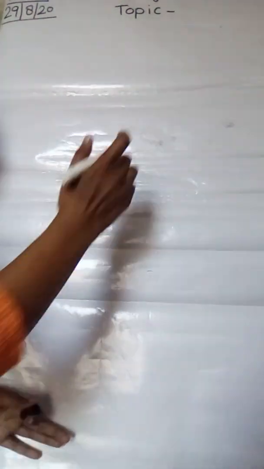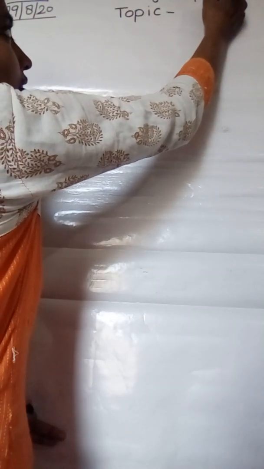Hi children, as usual, tell me the date today. Today's date is 29, 8, 2020, right? 29. Now children, which subject do I teach you? I teach you maths.